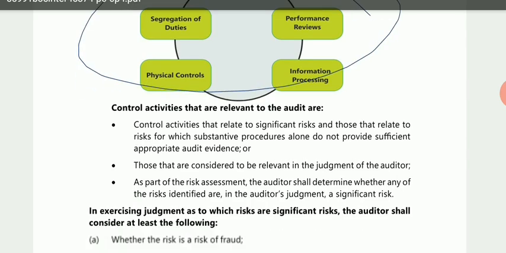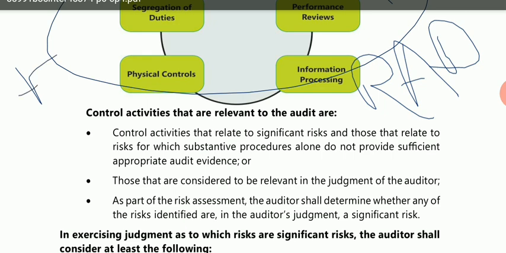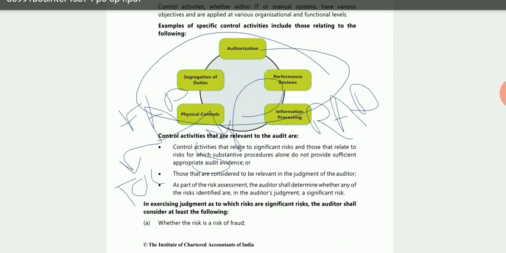Now they are saying that control activities that are relevant to the audit are control activities that relate to significant risk, and those that relate to risk for which substantive procedure alone does not provide sufficient appropriate audit evidence. You all know that first the auditor has to do risk assessment procedure, then he has to do further audit procedure. Further audit procedure is categorized into two categories. One is test of controls and second is substantive procedure, and substantive procedure also has two categories, that are test of details and substantive analytical procedure.